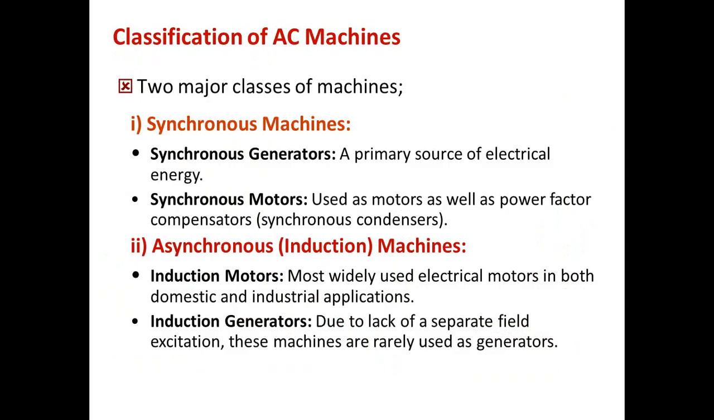Next is the classification. There are two major classifications: one is the synchronous machine, second is the asynchronous machine. What is a synchronous machine? When the speed of your magnetic field is equal to the speed of your armature winding, that is nothing but a synchronous machine. Both speeds will be the same. If it is asynchronous, the speed of your magnetic field will not be synchronized with your armature winding rotation. There the speeds will not be equal, but in a synchronous machine the speed will be equal.